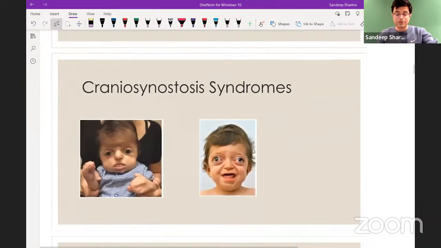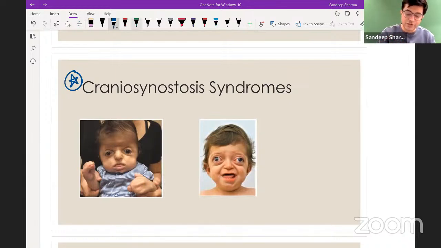Craniosynostosis syndromes. How to distinguish? Extremely important from INICET and NEET PG. If you are an FMGE student, you can listen to it. Obviously, you will benefit out of it. But it is a must thing how to distinguish between these two for NEET PG and INICET exam.